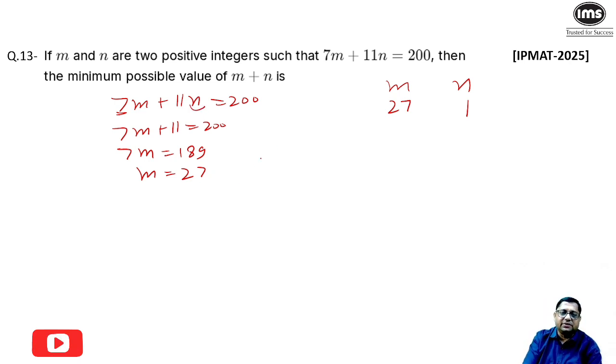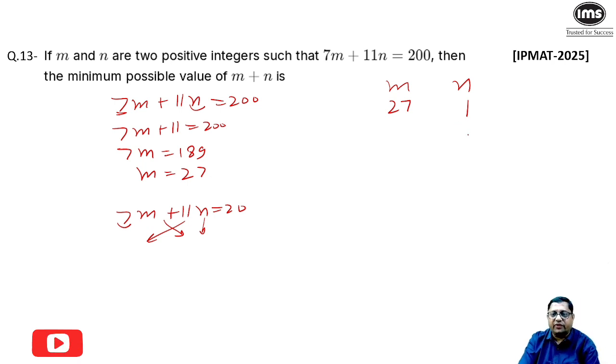One more concept is there, that if the equation is 7m plus 11n is equal to 200, that means if any equation is in form of ax plus by is equal to c, then values of n will change with the difference of 7, and values of m will change with the difference of 11. So if value of n is 1, the second value of n will be 8, and at 8 m must be 16. It should be minus 11 and it should be plus 7. You can check it.